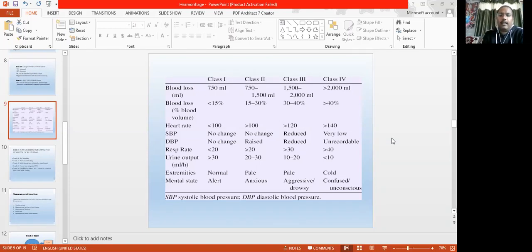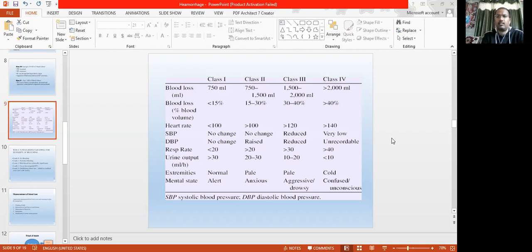And in class 2 it reduces, it gradually starts decreasing, because the blood pressure is falling and circulatory volume is reducing, so the kidney is not getting the amount of blood, so the urine output starts decreasing.